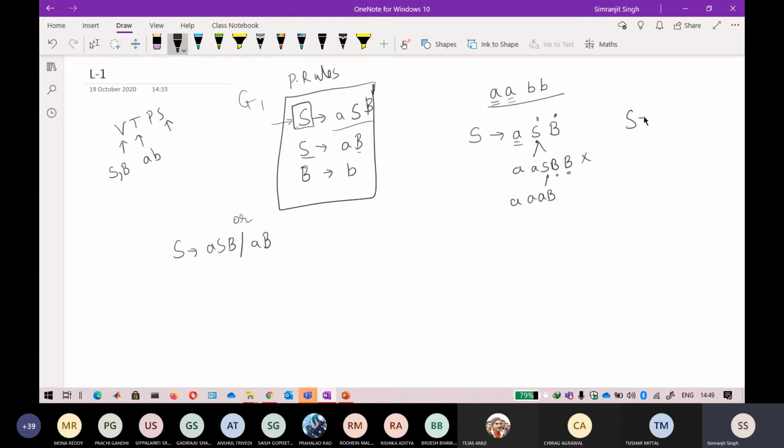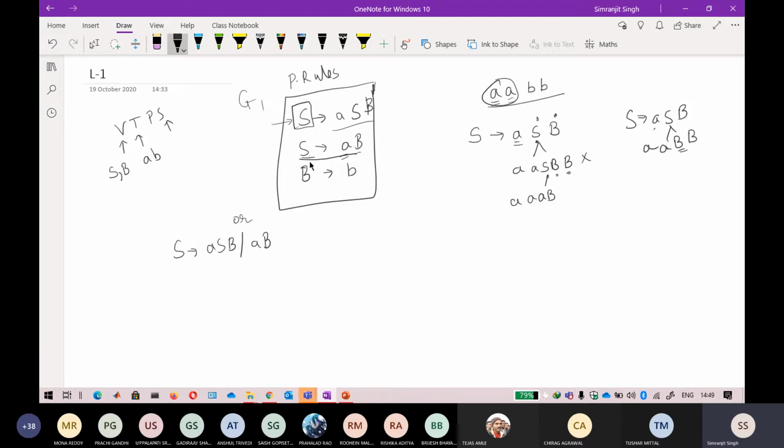So again I will backtrack, and again a s b. Now a is already in the expression, I need another a, so another a can also be obtained from this a. In place of s you can put ab, so put a big B and then another b. Now two a's are there, and in place of B you want a single b.